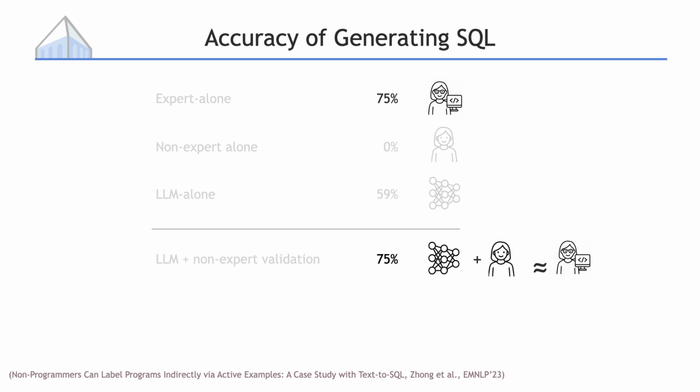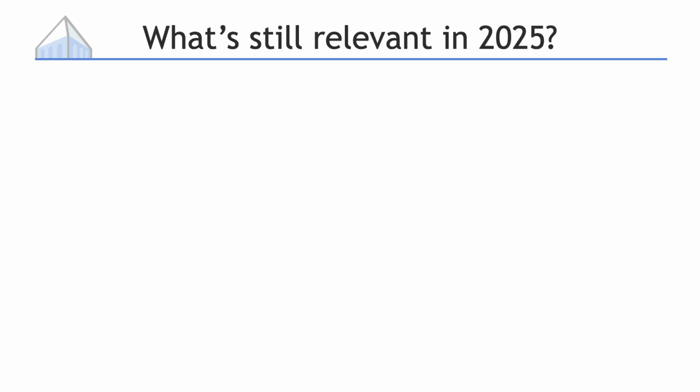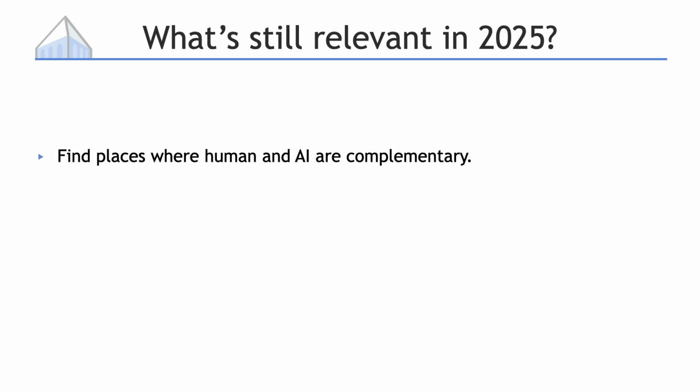These results are from 3 years ago. Language models have become much more capable since then, and the exact same algorithm I presented today is probably no longer relevant. In particular, we can replace a human in the loop with an AI system. However, back then, language models could not do the weak validation task of validating return values themselves, and we designed the decomposition so that humans can provide complementary information. Human and AI will still be complementary in many domains in the next few years, so this takeaway will still remain relevant for a few years.